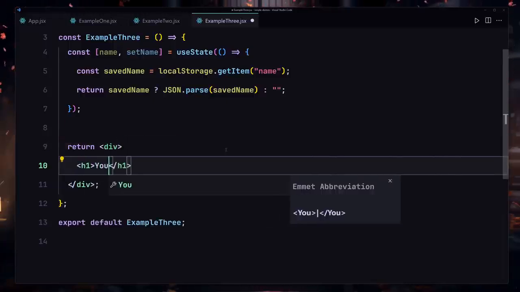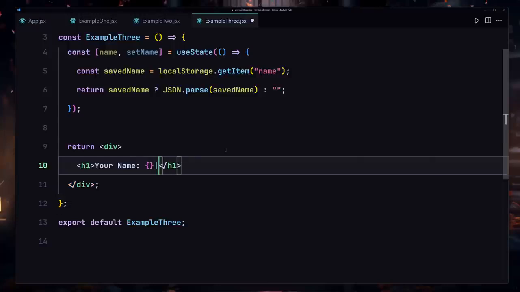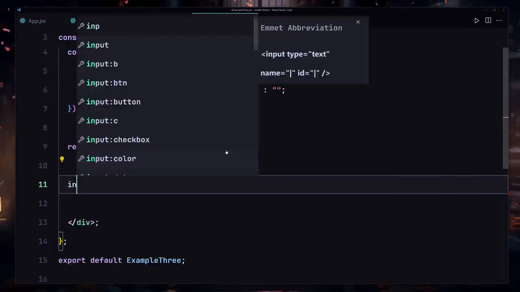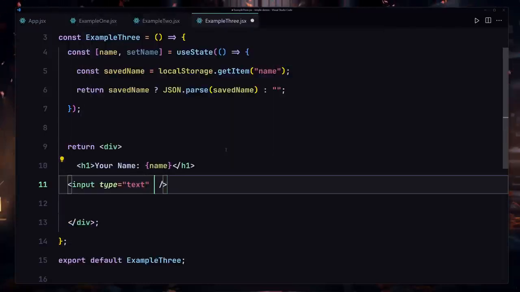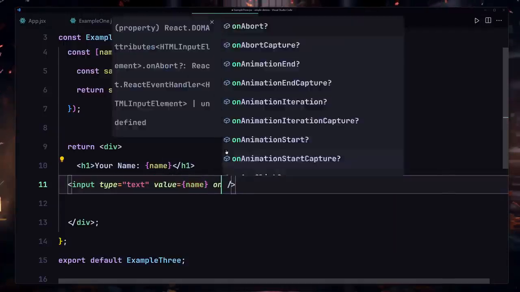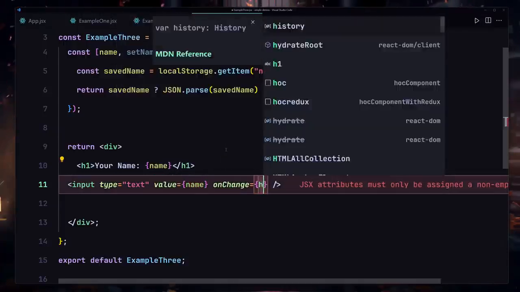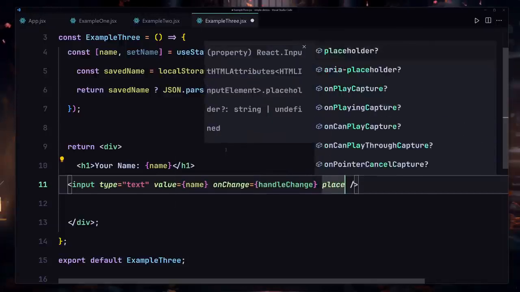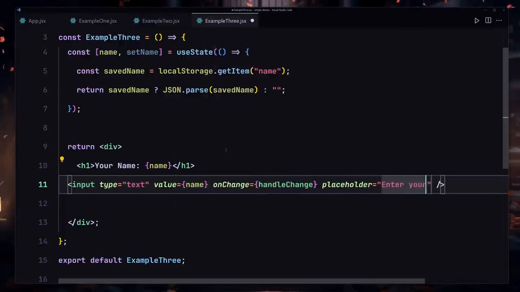And here I'll just say "your name", and here we have to render our name, like this name right here. So now underneath this h1, I'll create an input field with the type of text, and I'm going to also provide the value, and the value will be coming from this state, which is name. And when somebody tries to change something inside this, we're going to be firing this handleChange function. And now I'm going to also provide the placeholder which will say "enter your name".